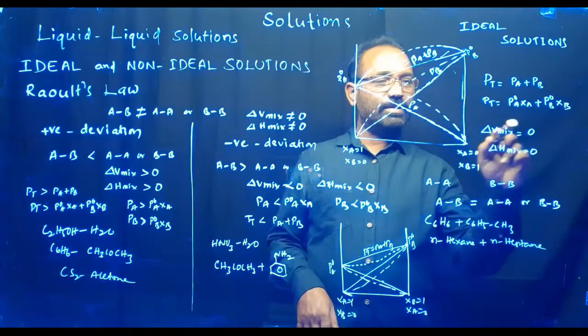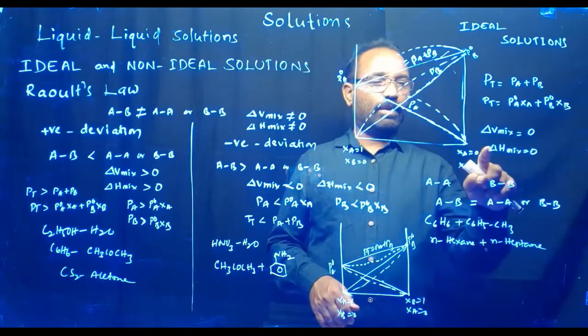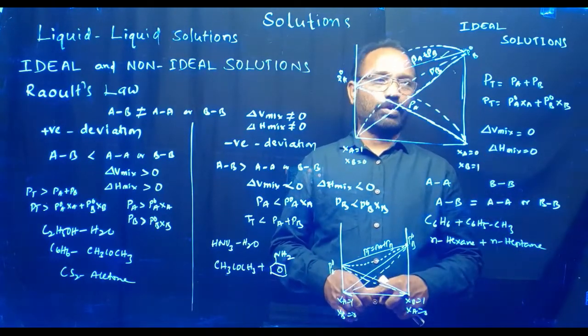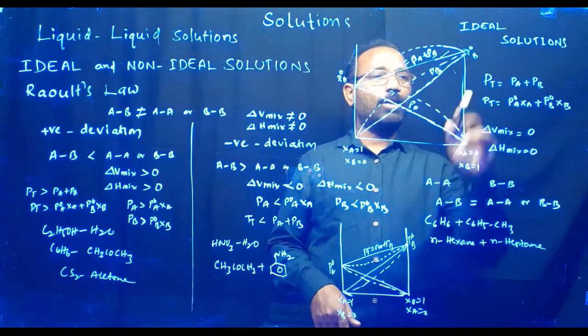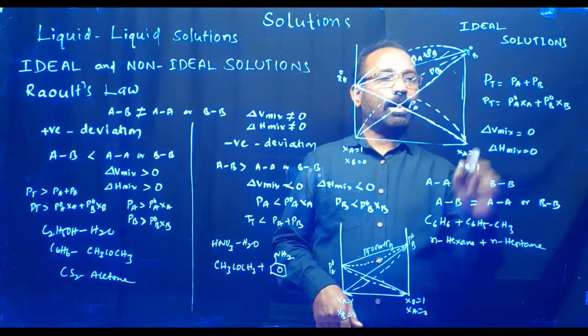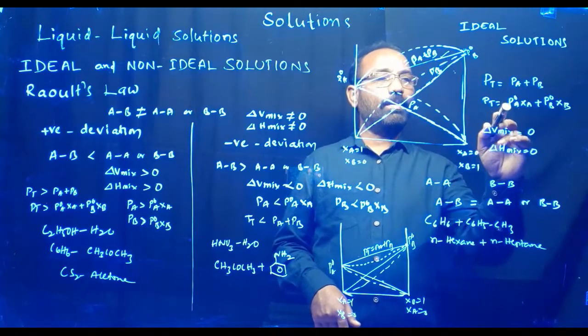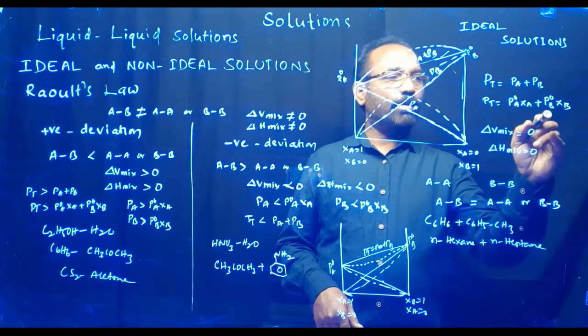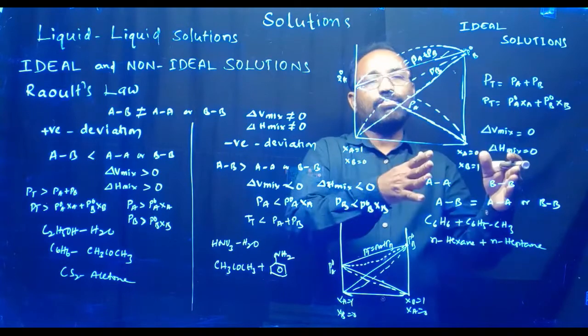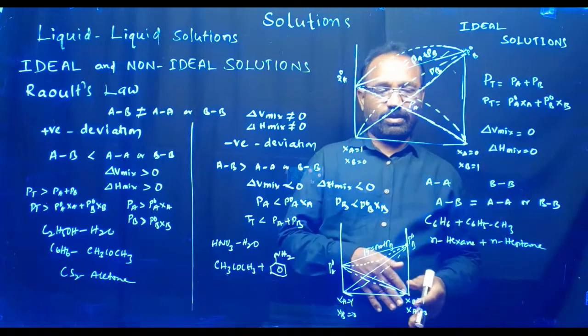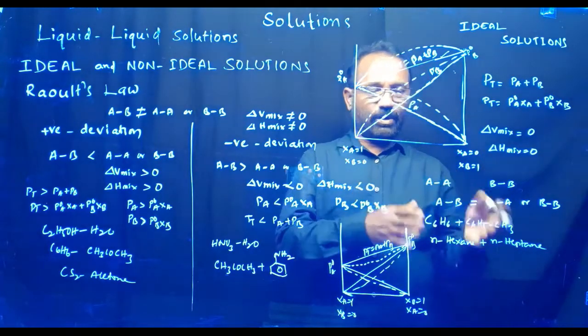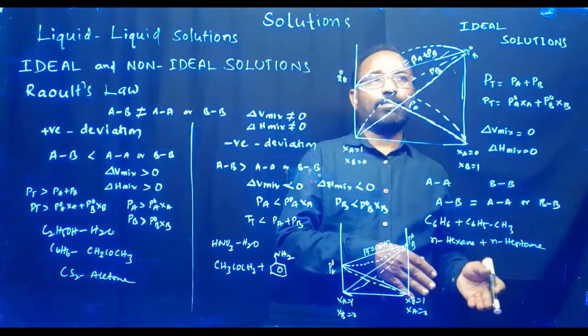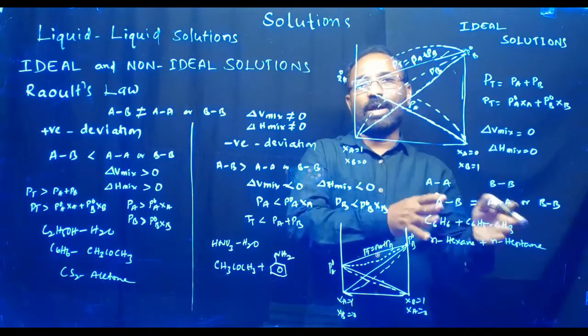Second, delta V mixing equals 0 and delta H mixing also 0. And P total equals PA plus PB, or P total equals PA into XA plus PB into XB. Examples: benzene and toluene, hexane and n-heptane.